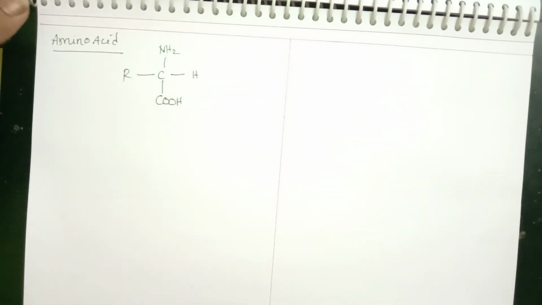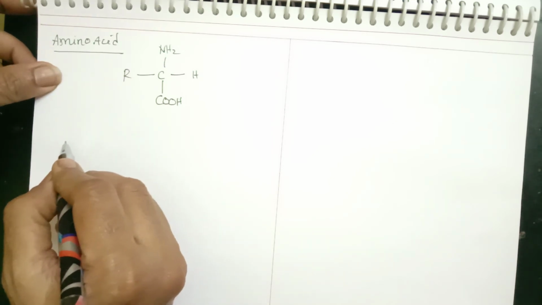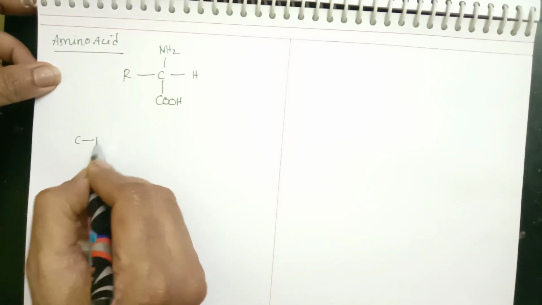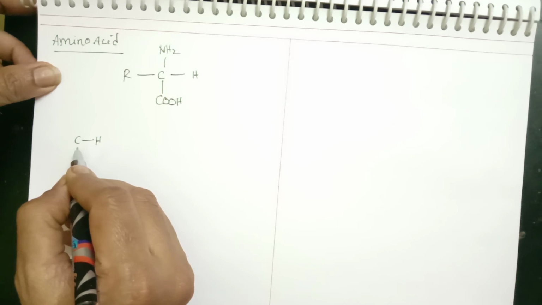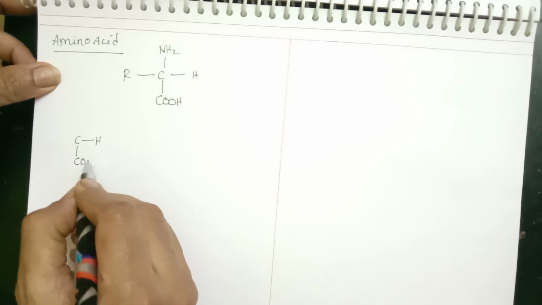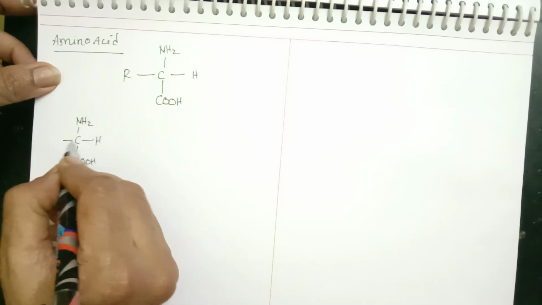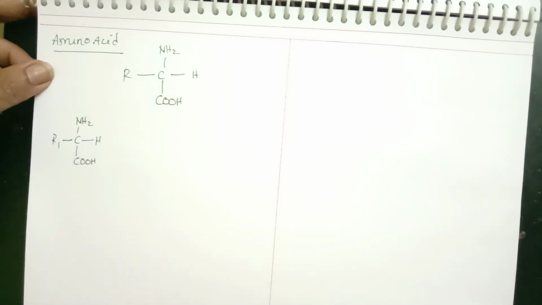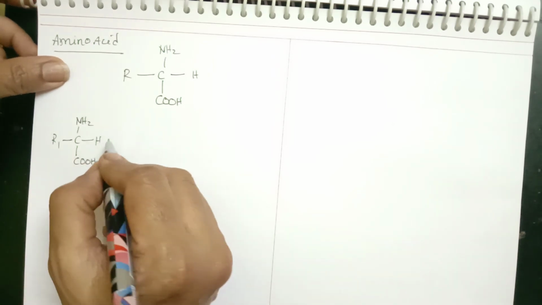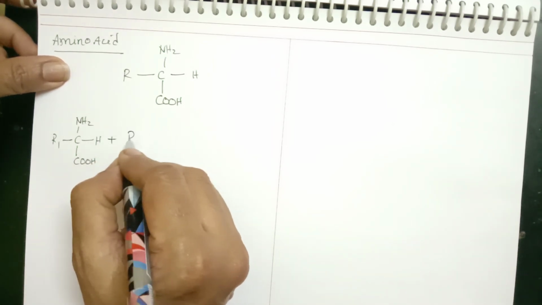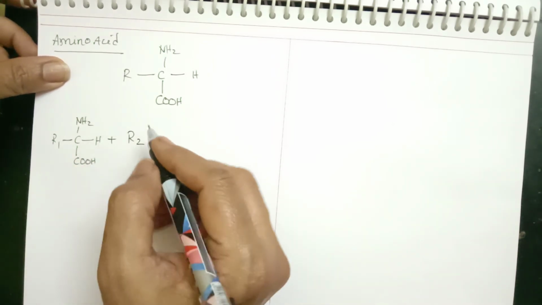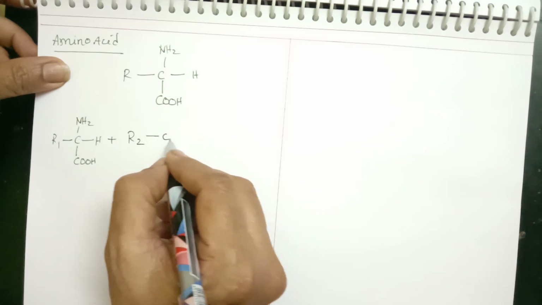So for peptide bond formation, suppose this is the first amino acid, with R1, and the second amino acid, R2.